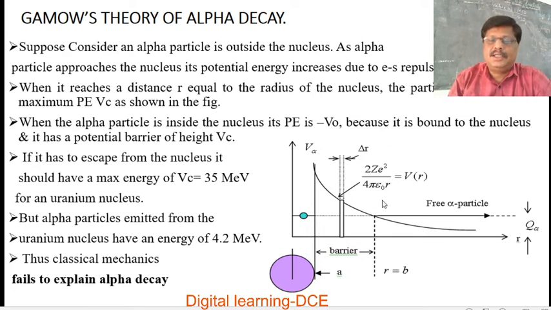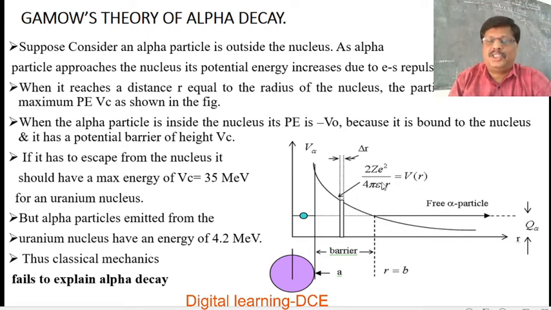If you bring an alpha particle from outside, the alpha particle has positive charge and the nucleus is also positively charged. So there is a force of repulsion. Work has to be done to move an alpha particle towards the nucleus. That work done is stored in the form of potential energy.